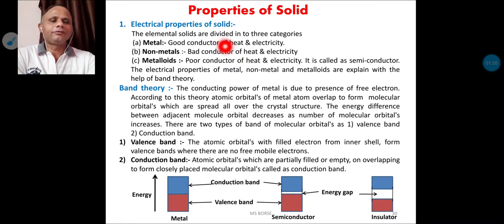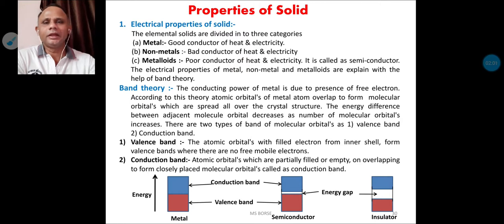Friends, the first property is the electrical property. On the basis of this property, the elements present in the universe are classified into three types: metal, non-metal, and metalloid. We know metals are good conductors of heat and electricity. Non-metals are bad conductors of heat and electricity. And the third, metalloids, show poor conductivity of heat and electricity. They are also called semiconducting materials or semiconductors.